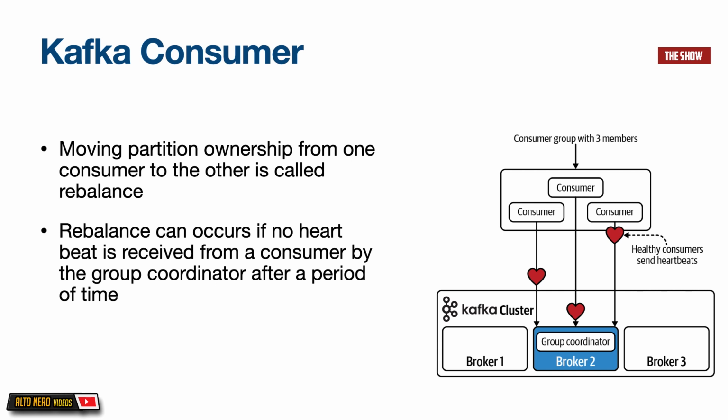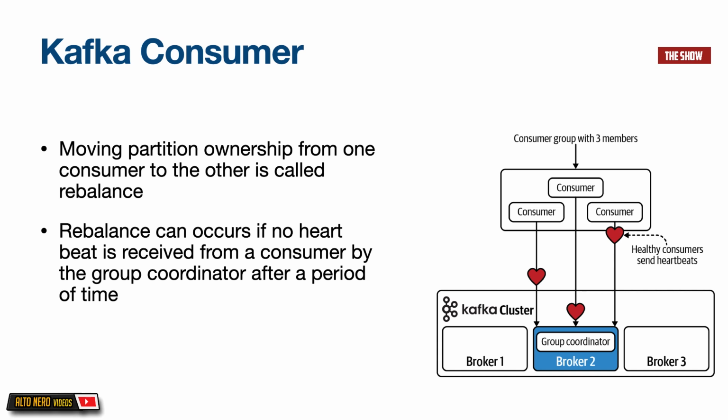Updating their position is called committing an offset. So when consumers make requests to topics, they send a heartbeat. When they update their position inside of the partition, they also send a heartbeat. When this heartbeat stops, the consumer is considered dead, and then a rebalance occurs.